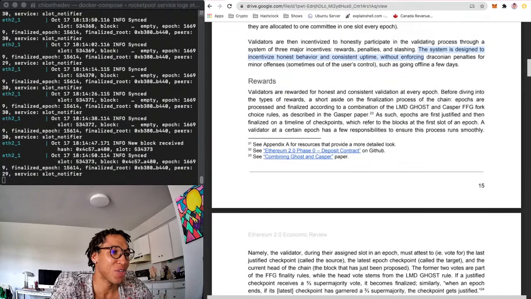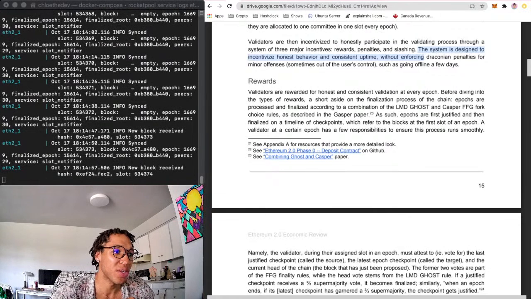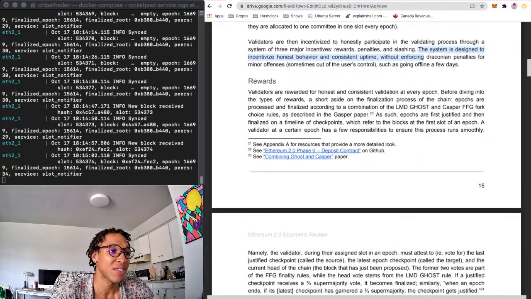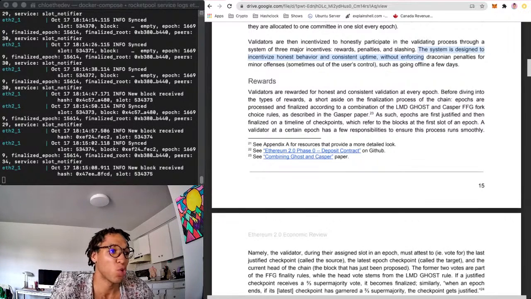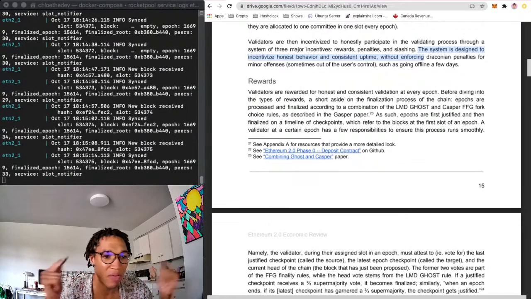Rewards. Validators are rewarded for honest and consistent validation in every epoch. Before diving into the types of rewards, a short aside on the finalization process of the chain. Epochs are processed and finalized according to a combination of the LMD Ghost and Casper FFG fork choice rules as described in the Casper paper. I did go through the Casper paper in these kinds of reviews.